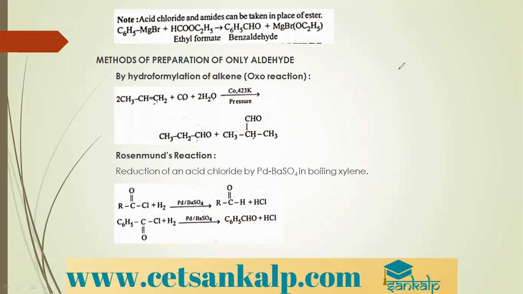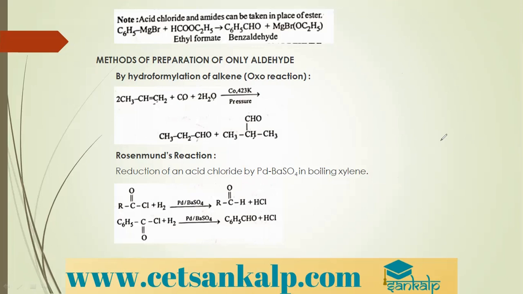And one more reaction is a very well-known named reaction, that is Rosenmund's reduction. What does Rosenmund's reduction reaction mean? Rosenmund's reduction says reduction of acid chloride.